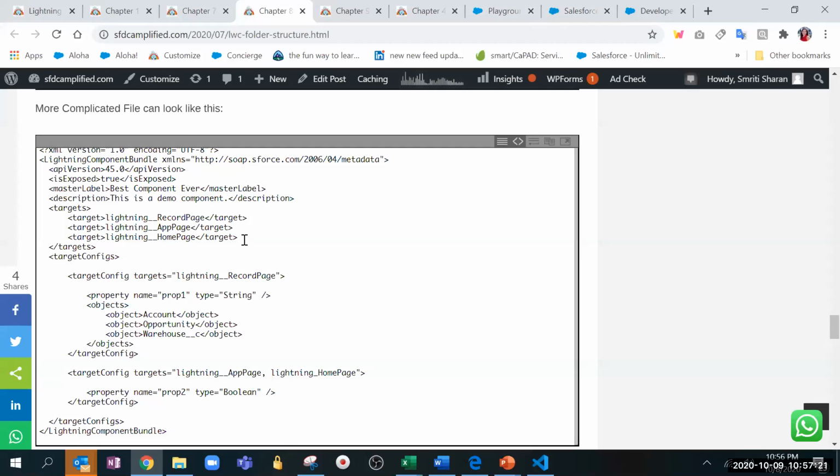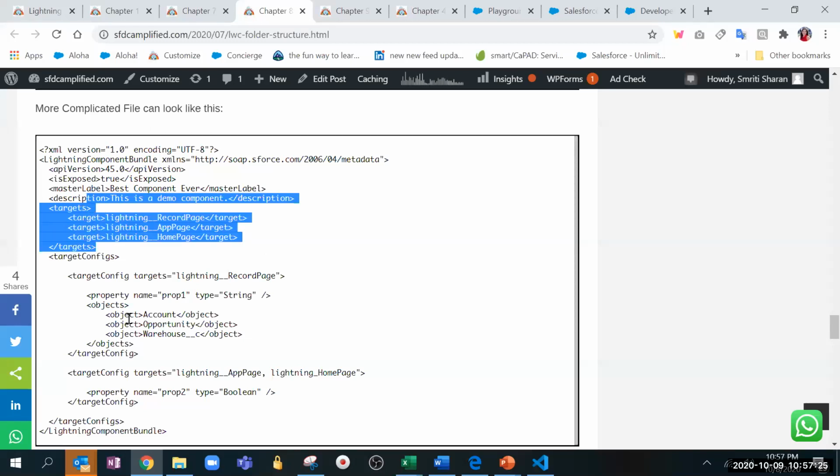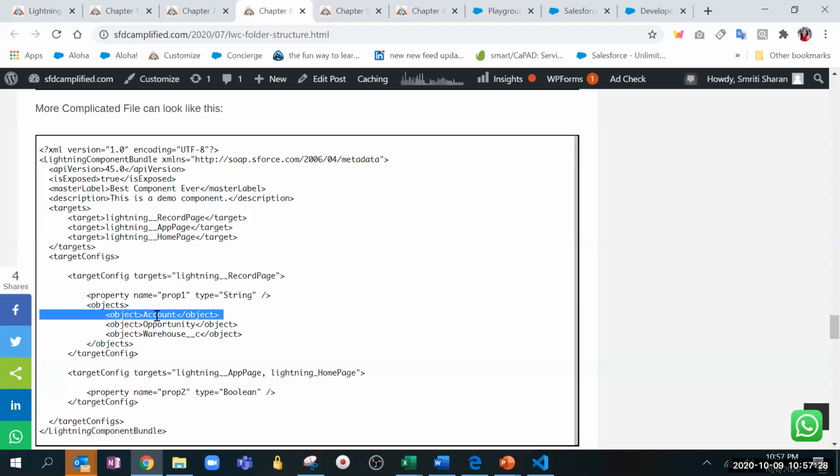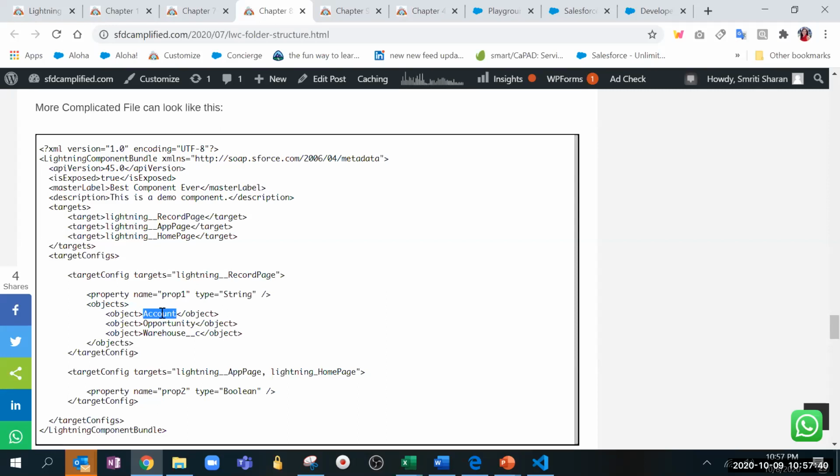Obviously you have to drag and drop the component, but you will not be able to drag and drop it if, for example, here it is an account and you are not putting contact. So you will not be able to show it in the contact. You will be just able to show it in the account. Always drag and drop the component.